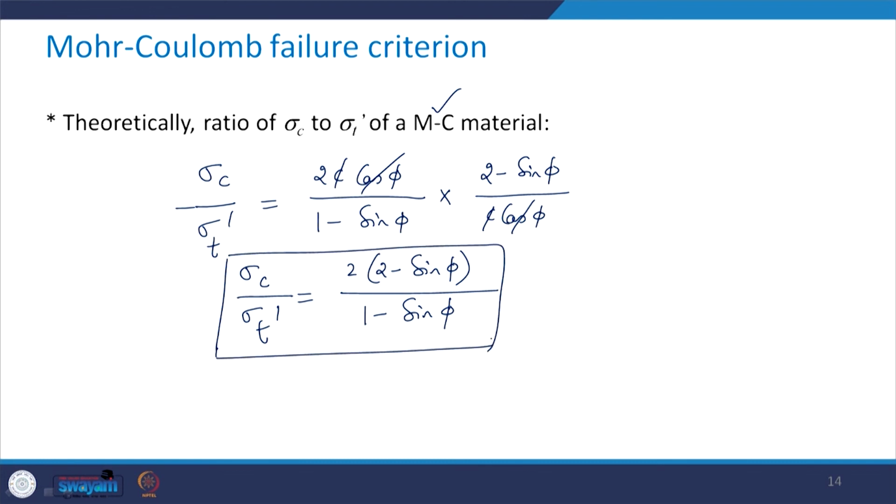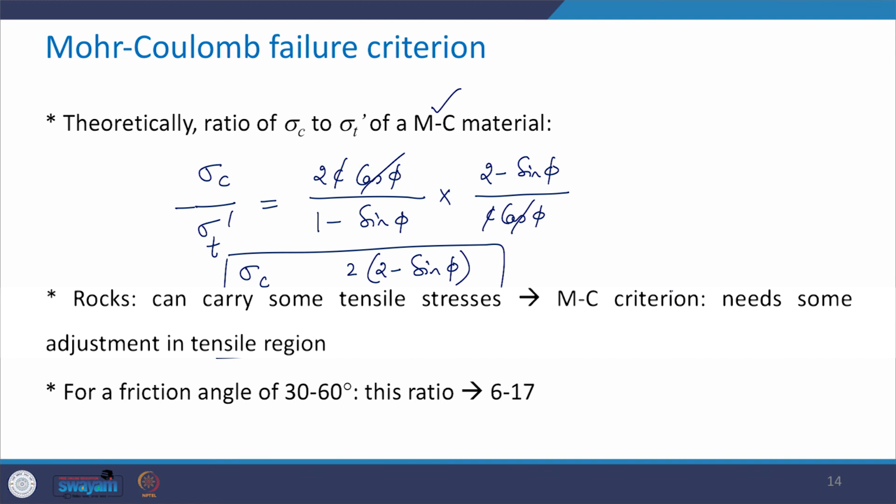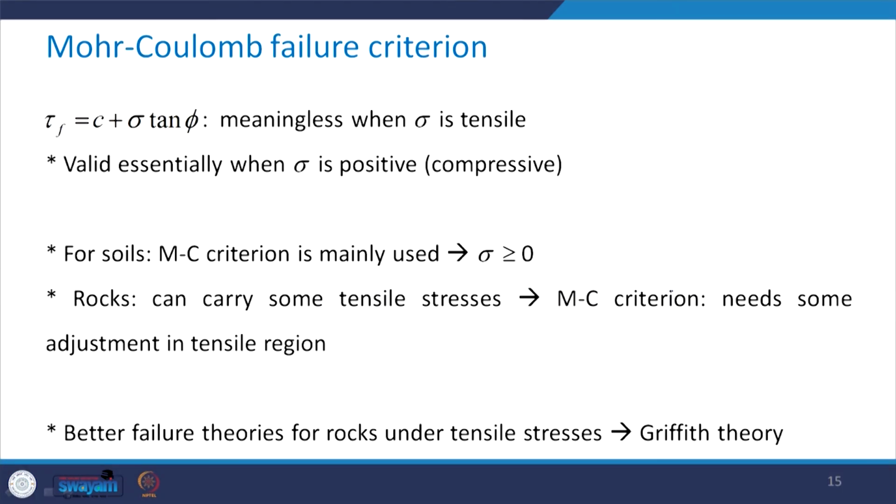for a Mohr-Coulomb material. Now for a friction angle of 30 degree to 60 degree, this ratio works out to be 6 to 17, and tau f is equal to c plus sigma tan phi is basically meaningless when sigma is tensile.